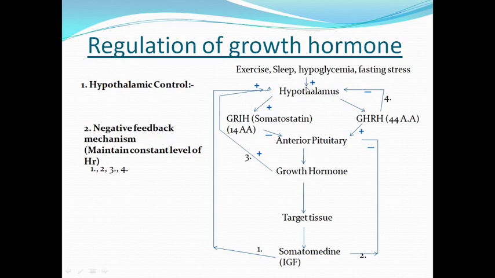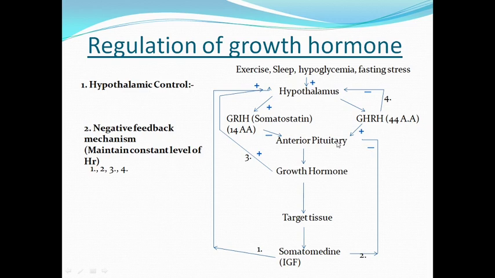So hypothalamus can be stimulated with the help of exercise, sleep, hypoglycemia or fasting, or physical stress like pain, trauma, surgery, inflammation, and all these stimuli give positive signal to the hypothalamus to secrete its growth hormone releasing hormone. This hormone is made up of 44 amino acids and it is a peptide hormone.